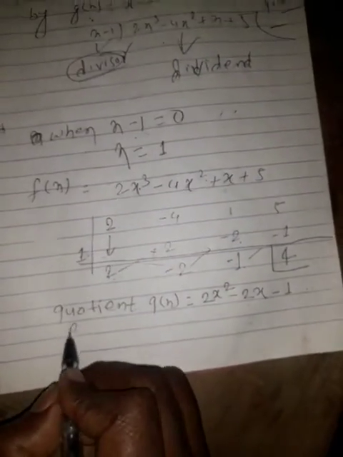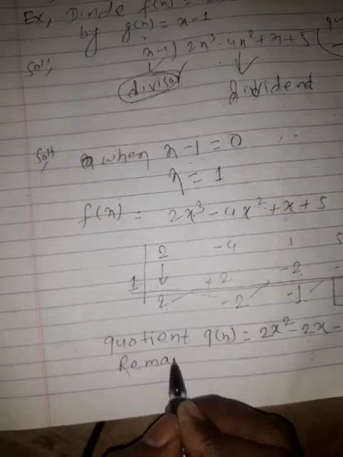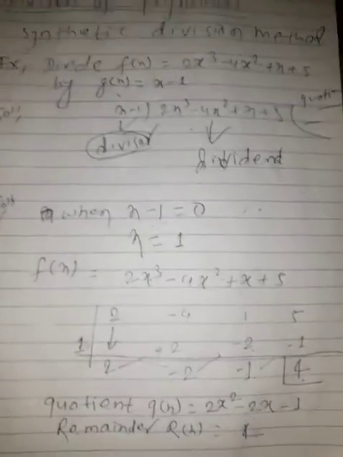Now the remainder is r(x), which is equal to 4.